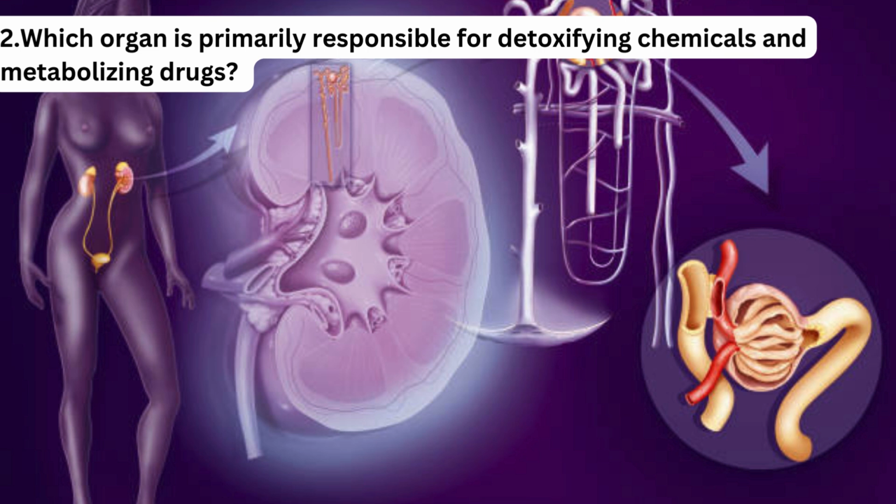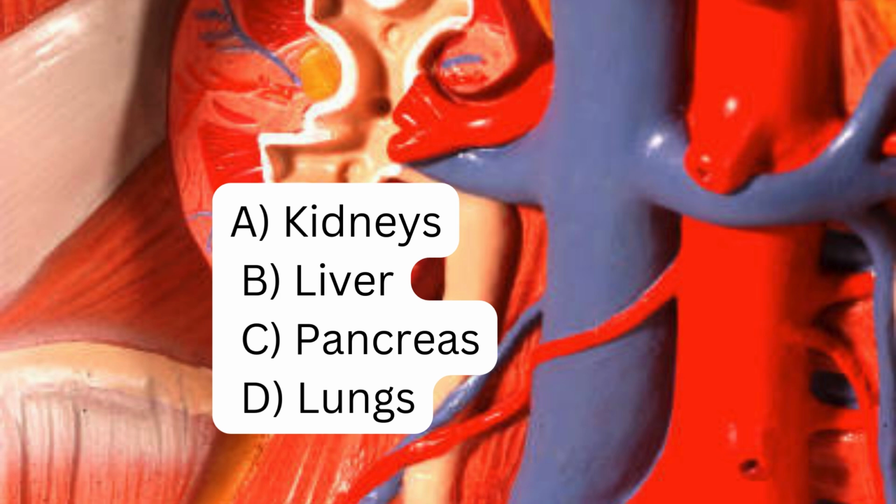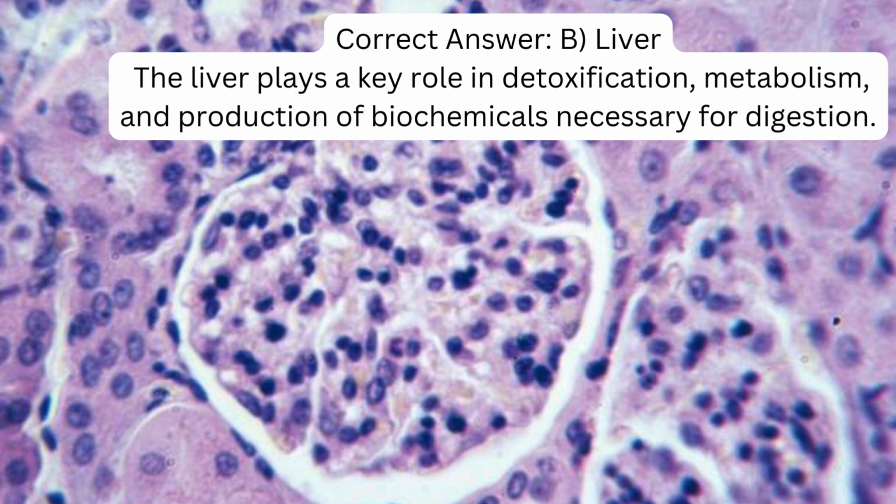2. Which organ is primarily responsible for detoxifying chemicals and metabolizing drugs? A. Kidneys. B. Liver. C. Pancreas. D. Lungs. Correct answer: B. Liver. The liver plays a key role in detoxification, metabolism, and production of biochemicals necessary for digestion.